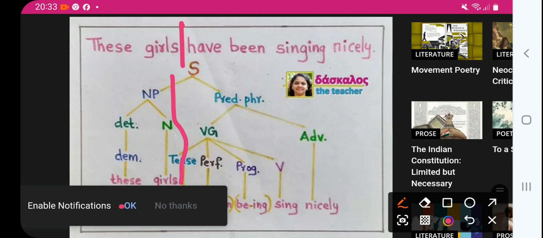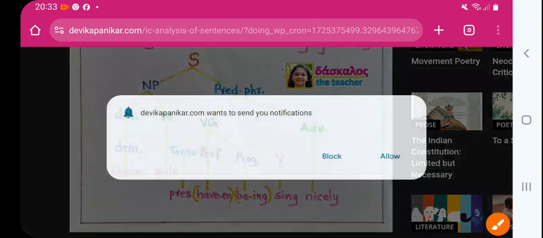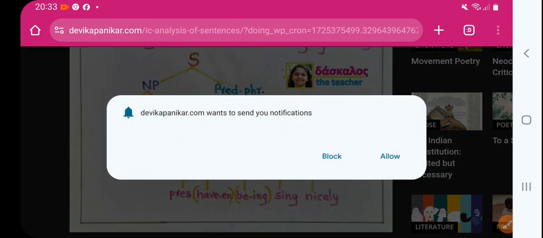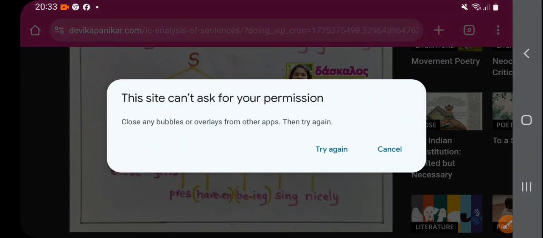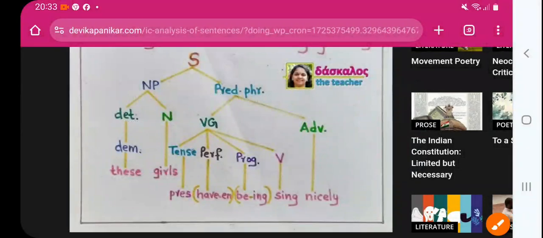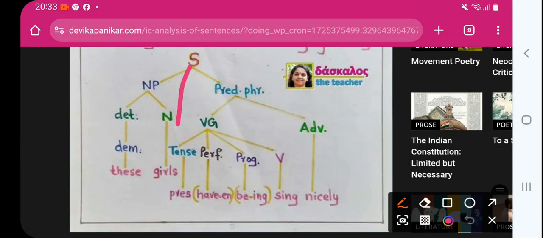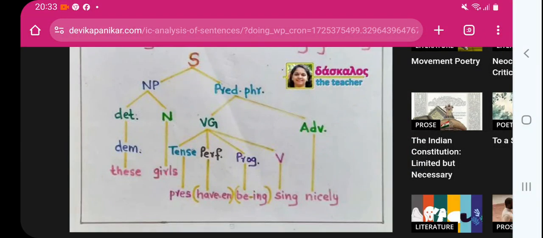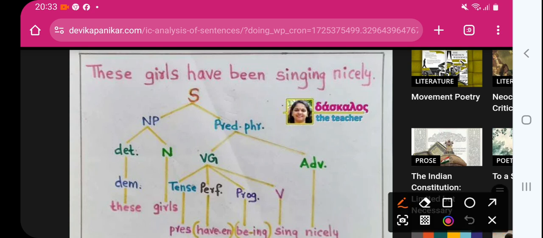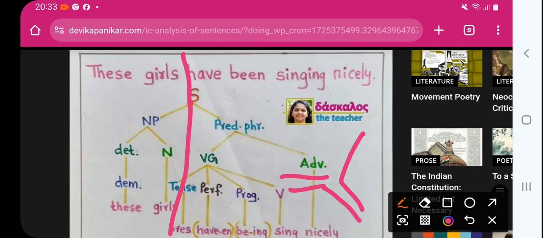Now this is the sentence. Here we have seen the girls, that is already solved. You can imagine a tree, right? One branch is the noun phrase, that is done.